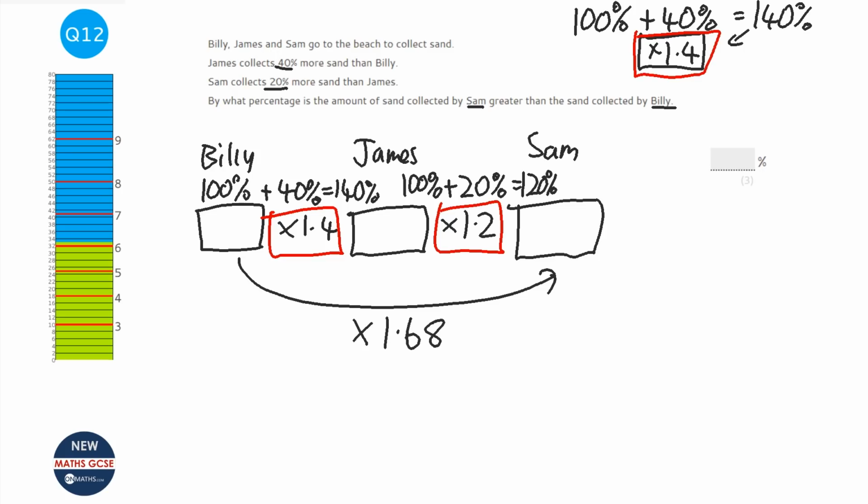Now that's as a decimal. If I convert that back into a percentage, that means if Billy has 100%, Sam has 168%. So therefore, Sam has 68% more than Billy. Now, if you're adamant the answer is 60, you need to go through this, because this is why this is such a high topic. It's understanding that actually it's not going to be. And the government, with all their statistics, all the time use this, and people think, oh, it's 60%. It's not. It's 68% for this question.